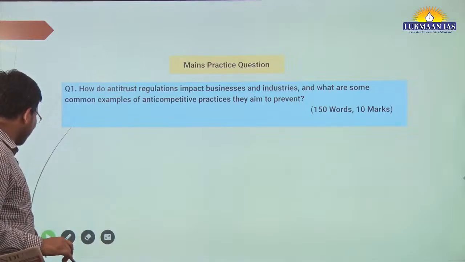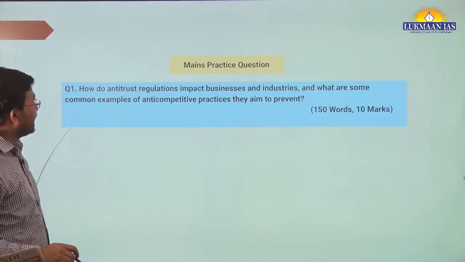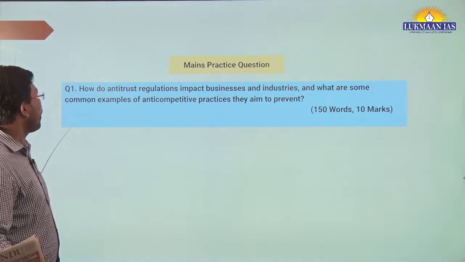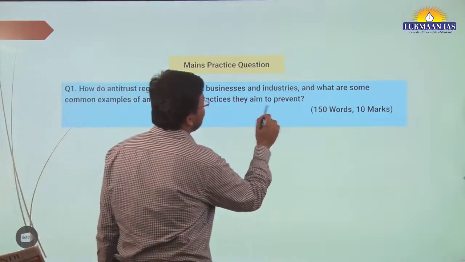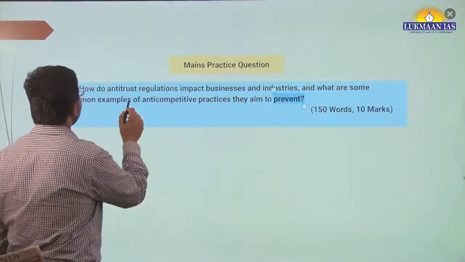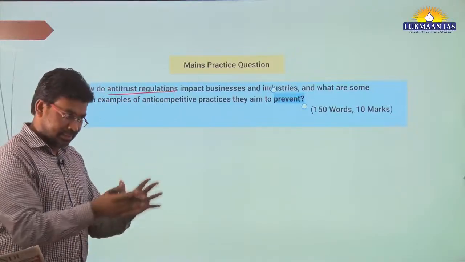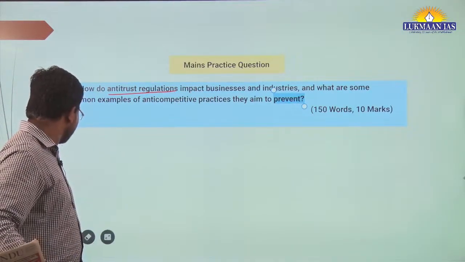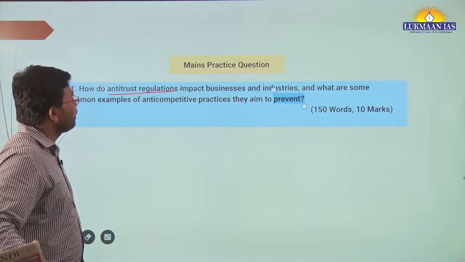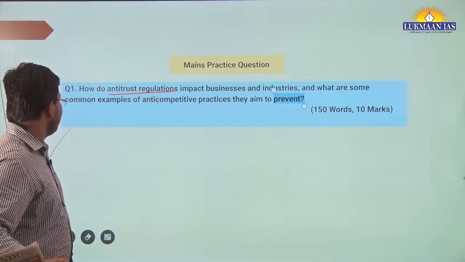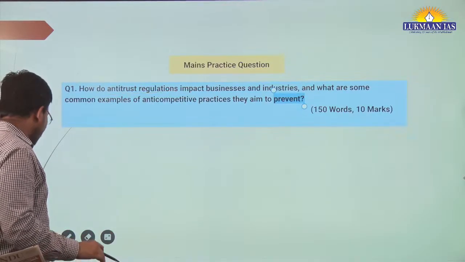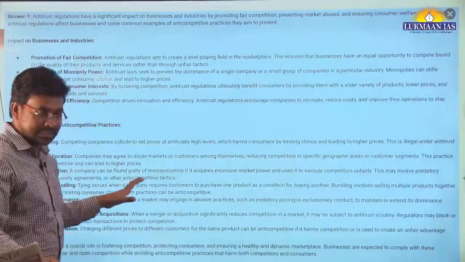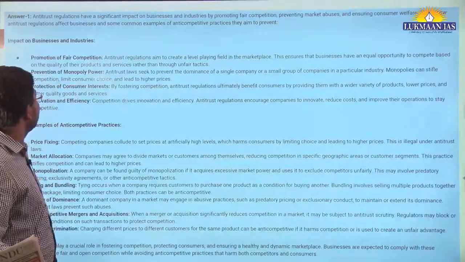Now, we have this question: How do antitrust regulations impact businesses and industries? And what are some common examples of anti-competitive practices they aim to prevent? Here we are talking about antitrust regulations, the courts that are looking into these things. You need to answer this question in about 150 words. We have given an explanatory answer to this question also. You can go through it in your free time.